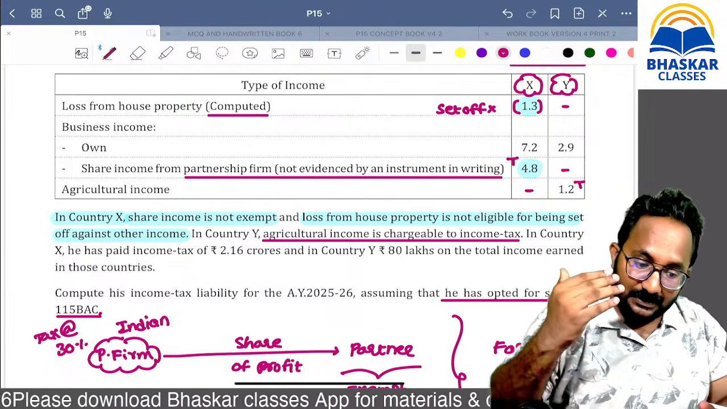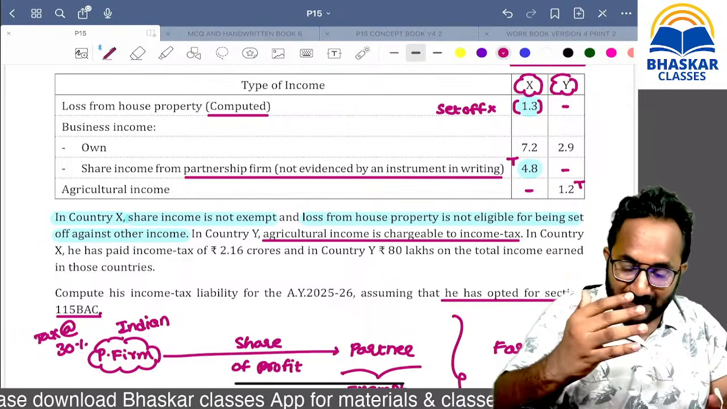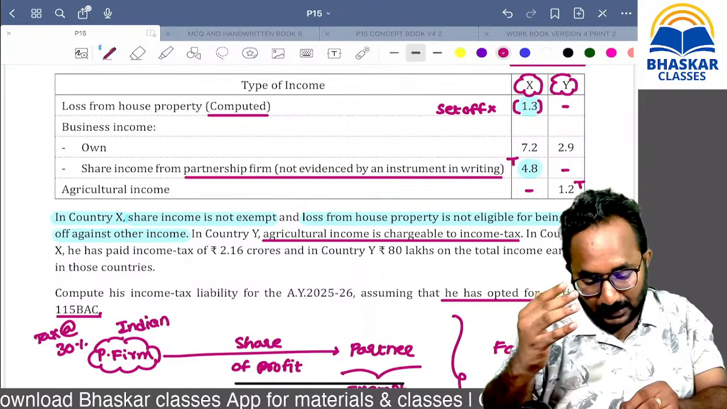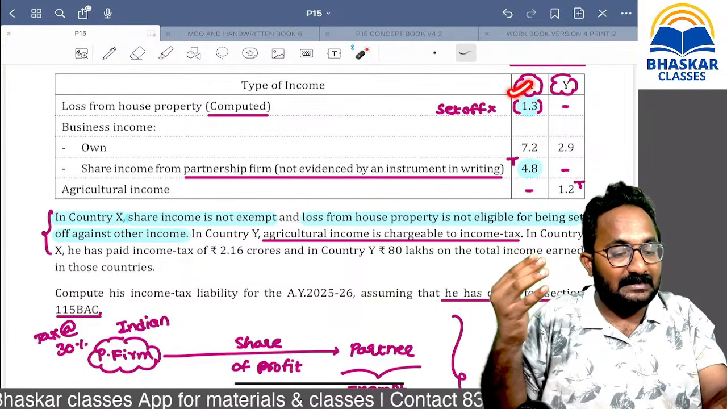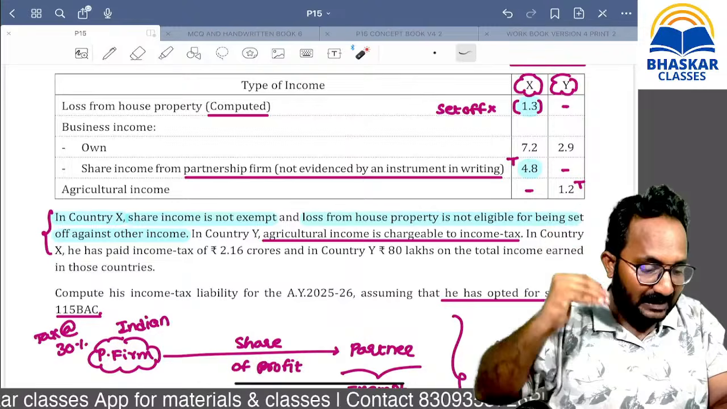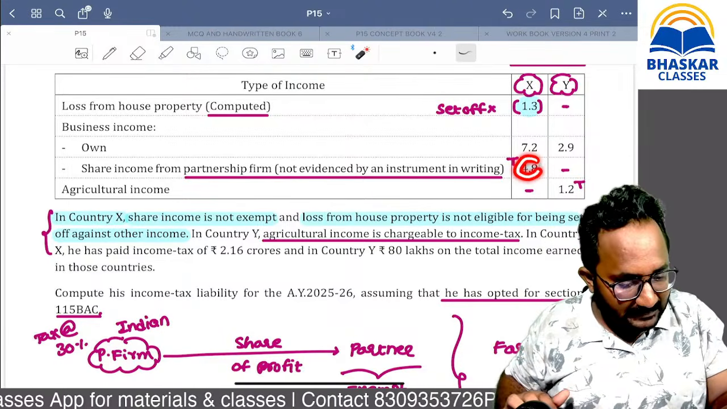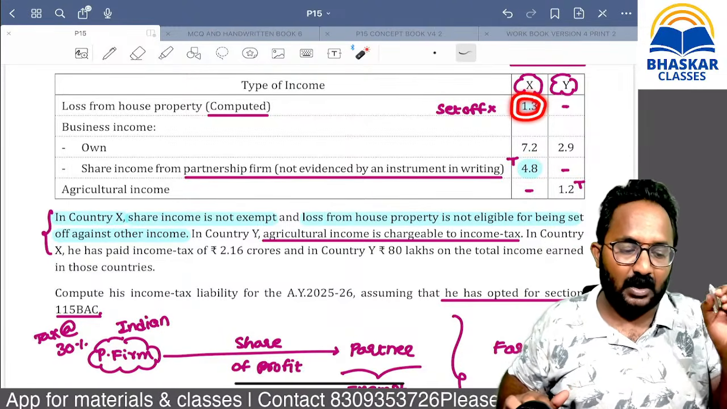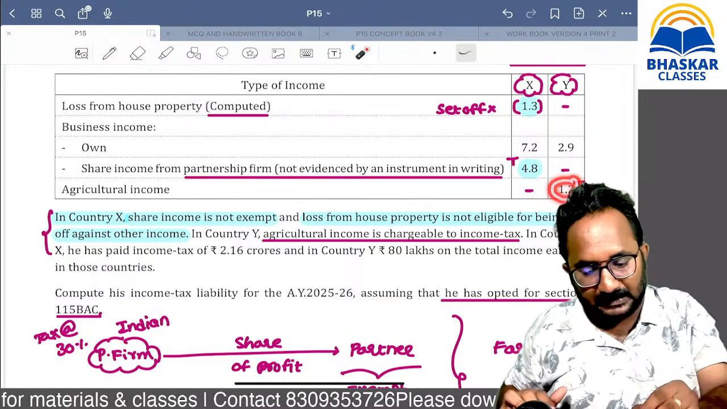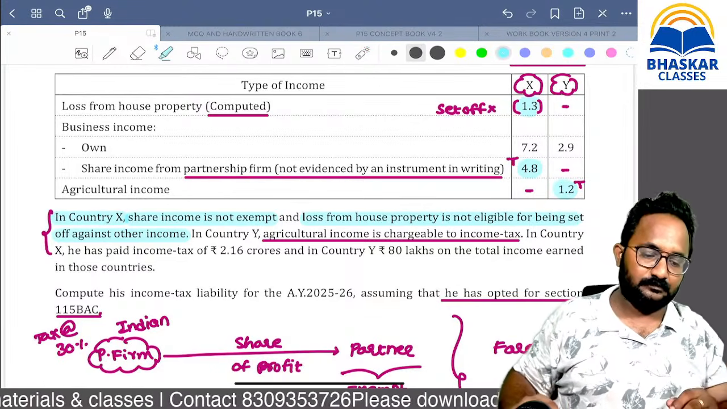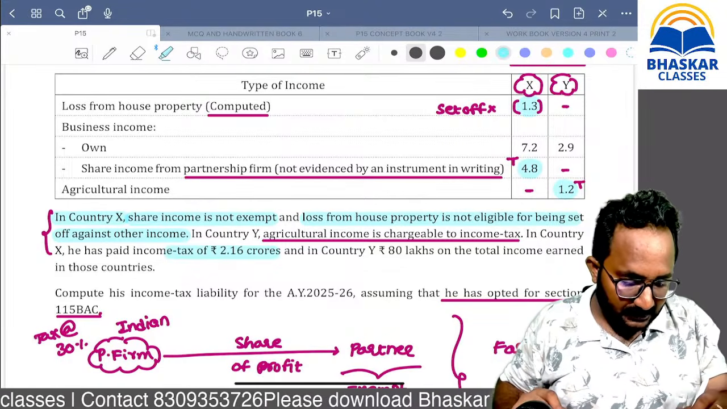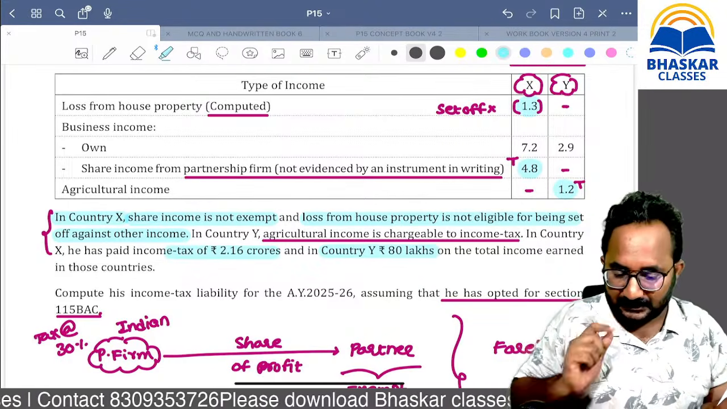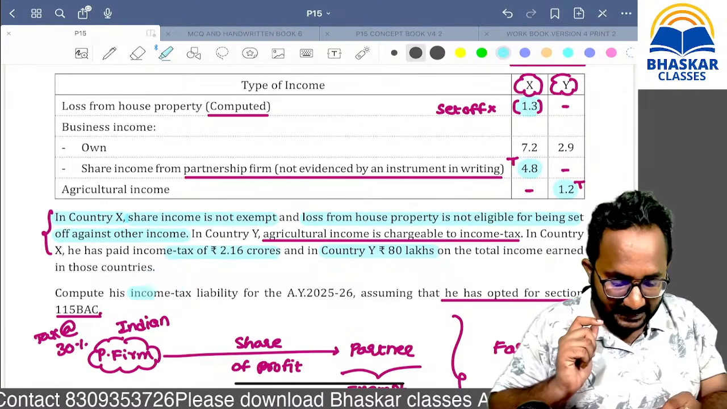Remember, these lines are given for how much tax he paid in country X and country Y. This is taxable, this loss is not allowed to set off, and agricultural income is also taxed. In country X he paid this amount of tax, in country Y he paid this amount of tax. Now they are asking for the tax liability.